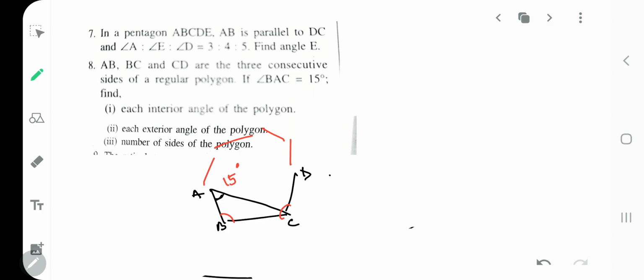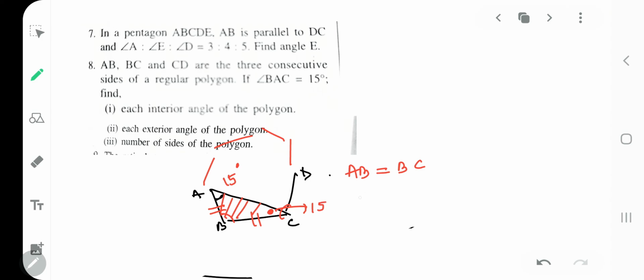What will you do for that? Now my dear kids, it's a regular polygon. That means this side AB will be equal to BC. AB is equal to BC. So that means it's an isosceles triangle, ABC. So angle C will become 15.